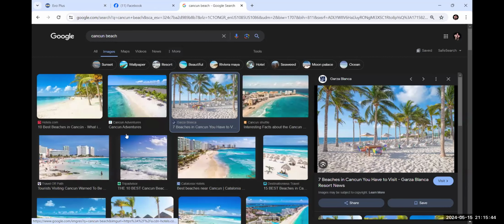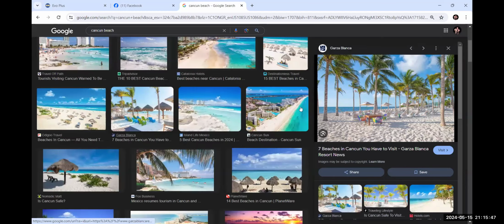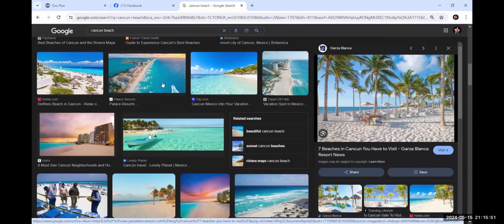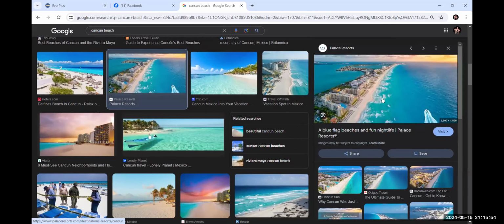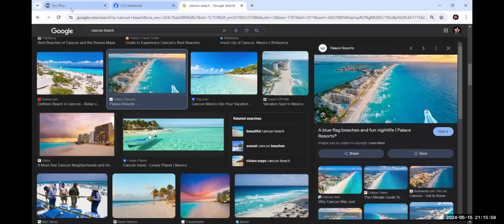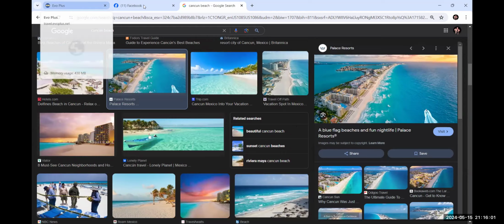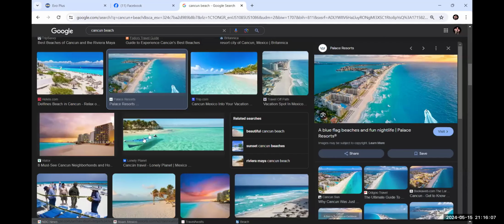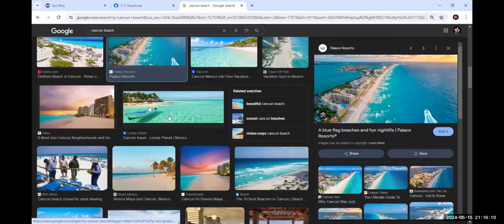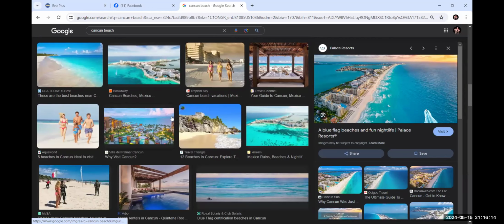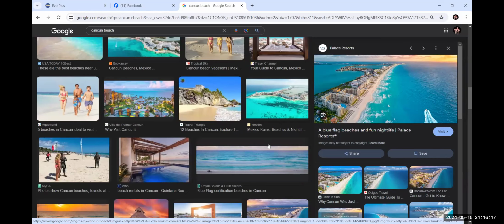I also like that's a nice view, but that picture's not nice enough. So this would be nice to show because you can see that little peninsula. I know I have at least 7 pictures right now, but I'm still looking for one that really catches my eye. That blue water is really nice.